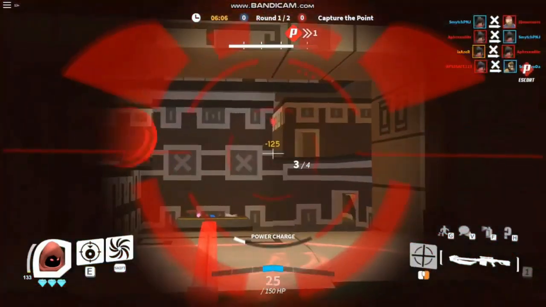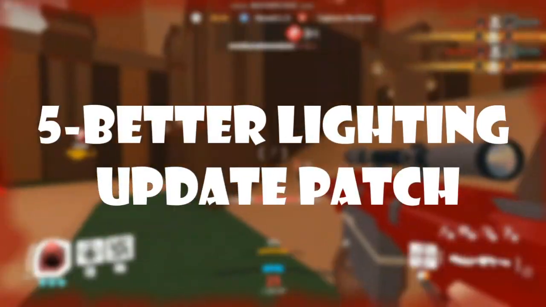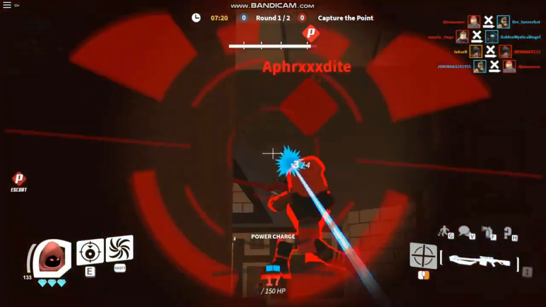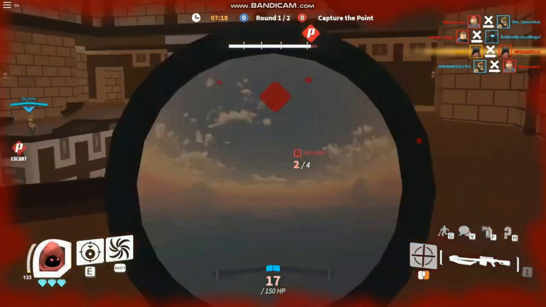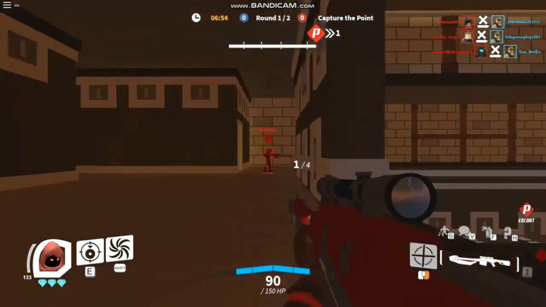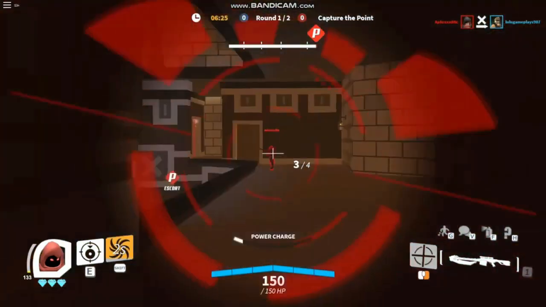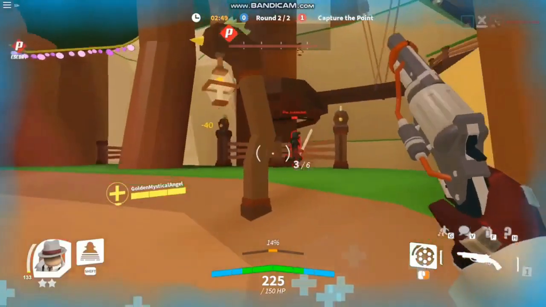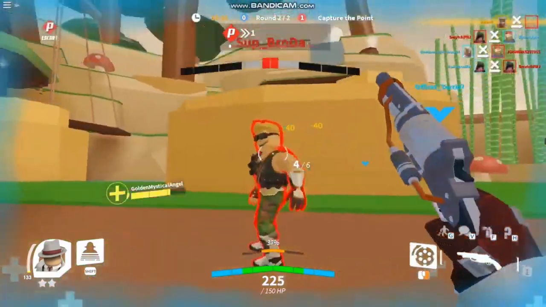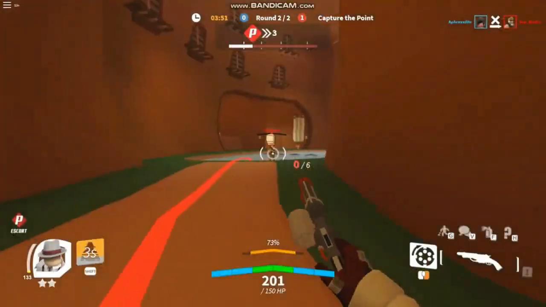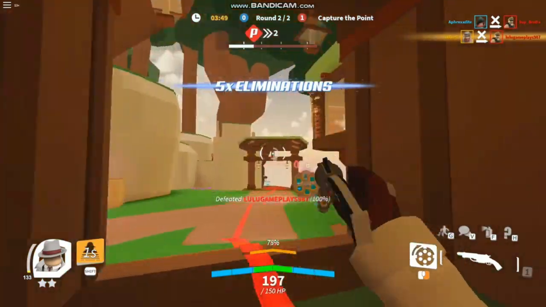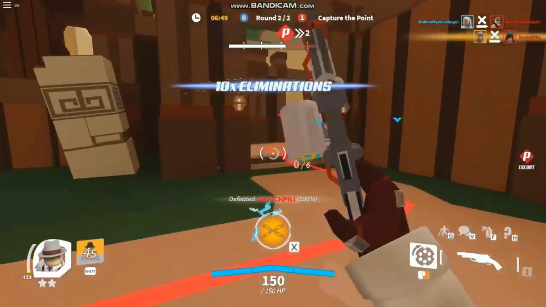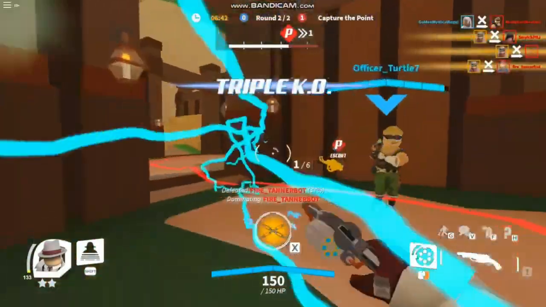For our number 5 spot, we gotta give it to the better lighting update patch. Regardless of what your favorite one so far on this list is, the moment this update was added in particular was huge. It completely revamped the lighting engine used in the game and just made it look a lot more appealing. It really is nice to see a classic game like Roblox get some good graphical treatment after so long, and the feedback of the community truly shows the appreciation for the positive change. From comments ranging from "this was one of the best updates" to "it really helps the game have more atmosphere."